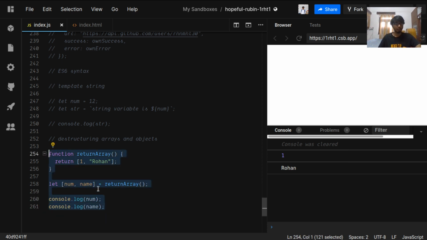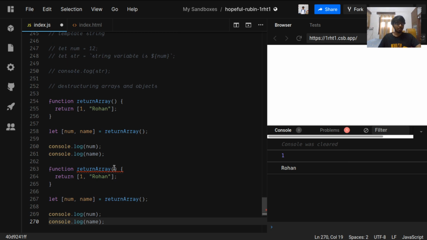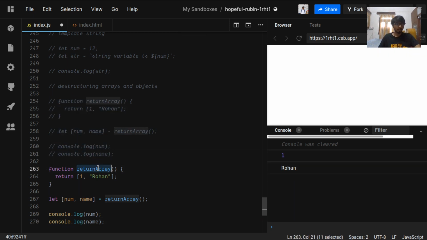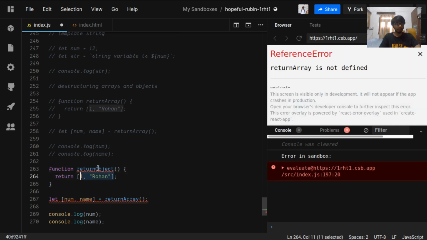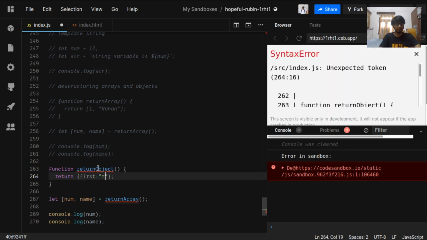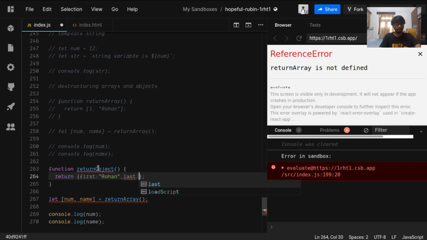Now let's see how to destructure objects. Let's comment this out. Okay, return object, and it will return us an object with name first, which is Rohan, and second last, which is Mehta.